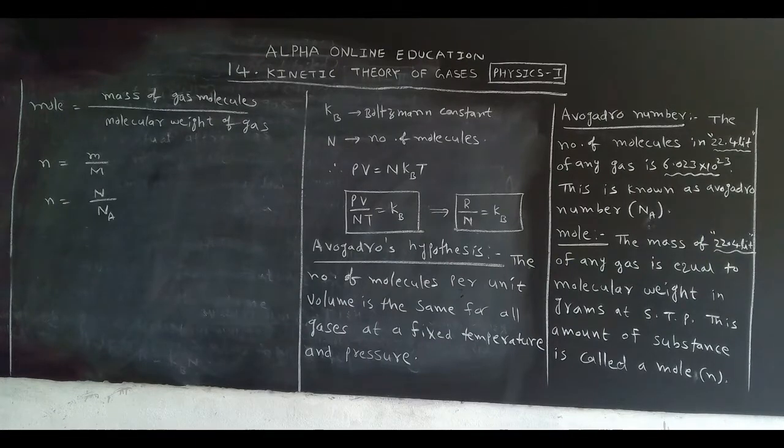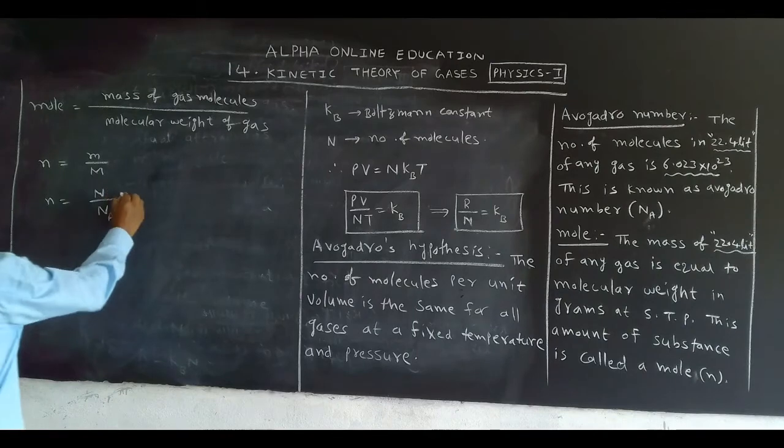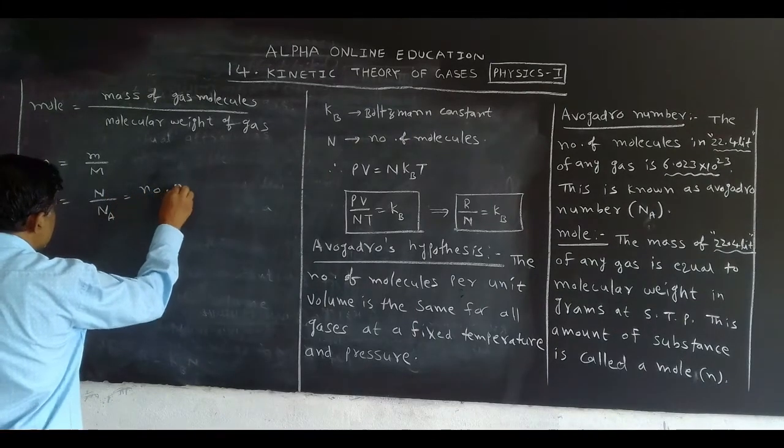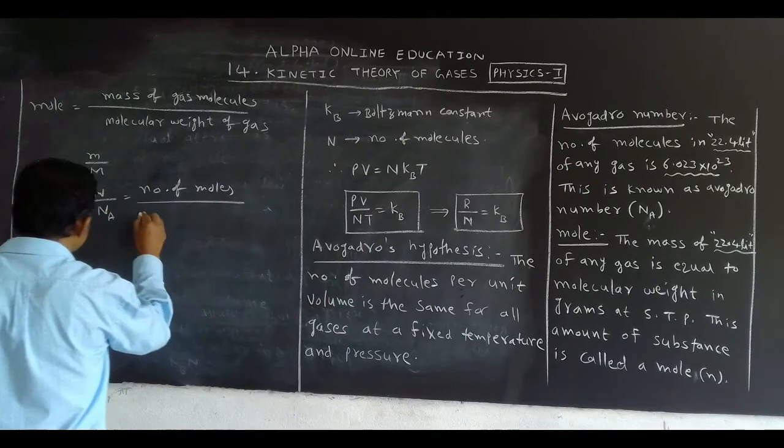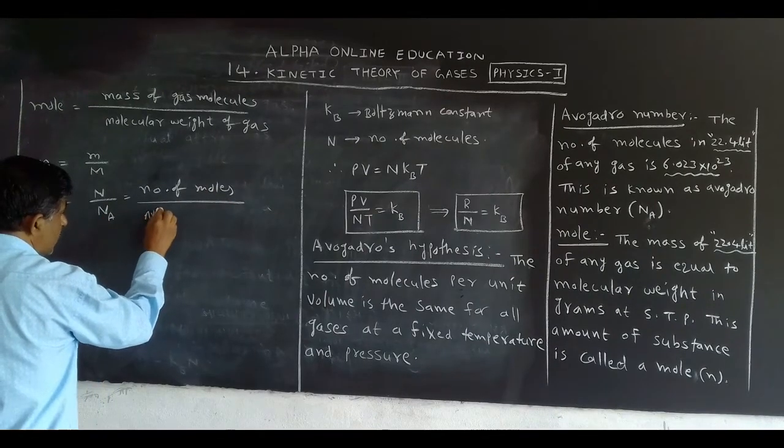And what is Na? The Avogadro number. This is another expression for the mole: n is equal to capital N by Na, the number of molecules by the Avogadro number.